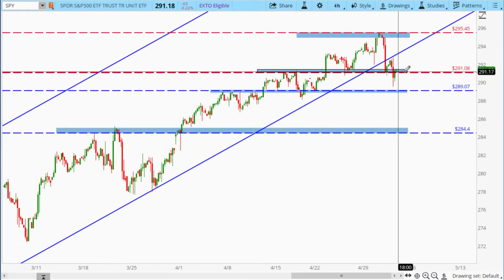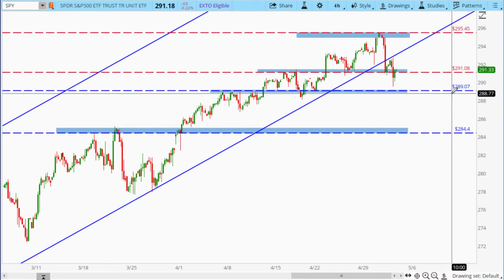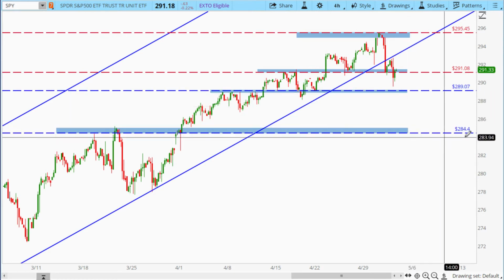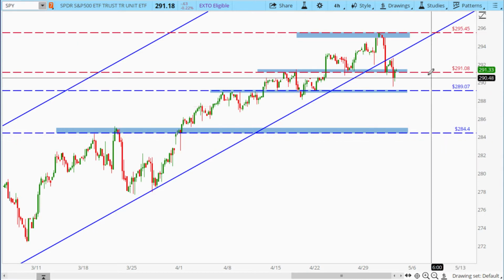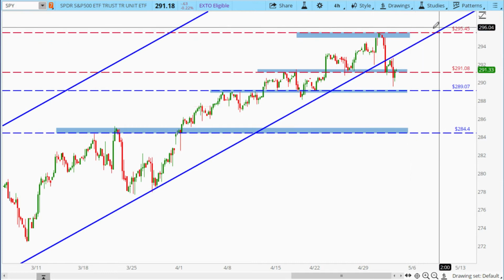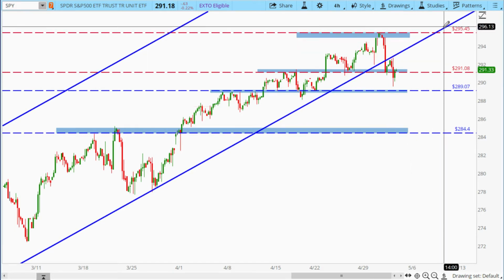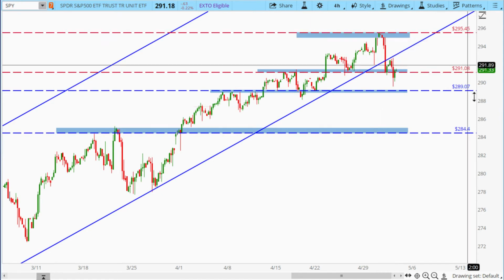If it can't hold this area, then basically we're looking for this 289.07 as potential support. If that doesn't hold, then we'll be looking at the next potential support down here at 284.40. If it pushes up back into the price channel, then the potential resistance will be the 295.45, essentially the all-time high.